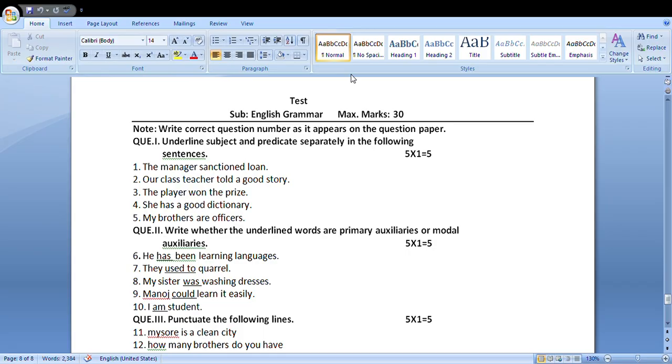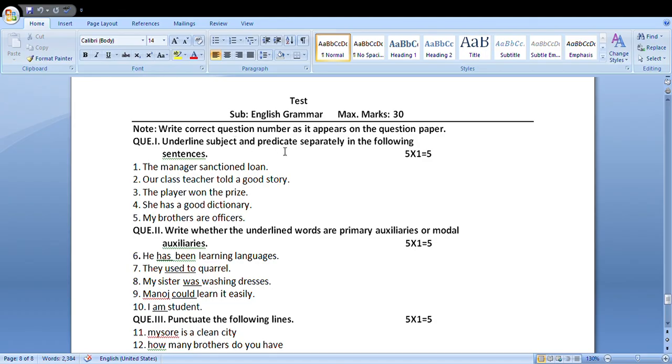The question paper belongs to some grammar topics. It covers number as it appears, okay.